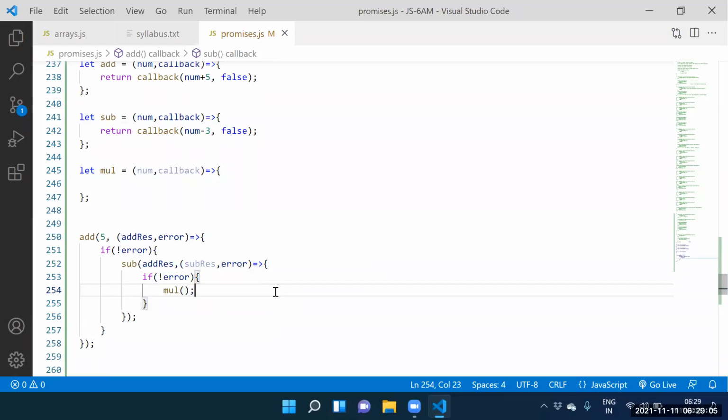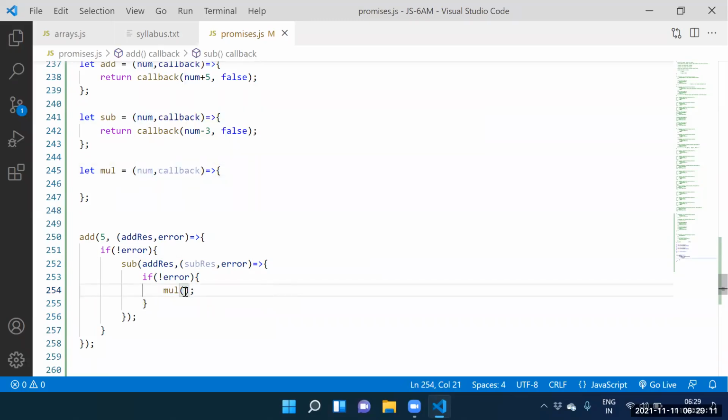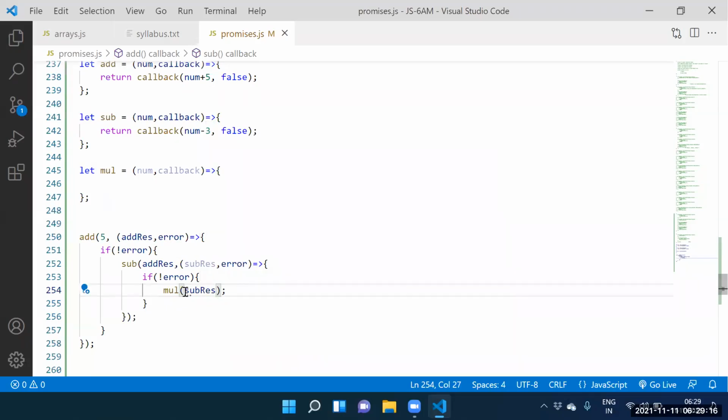Multiplication function here. Guys, to call the multiplication function, how many parameters do we need to supply? Two parameters. The first parameter is the subtraction result. What does the subtraction result contain? Seven. That seven is stored into where? Num.